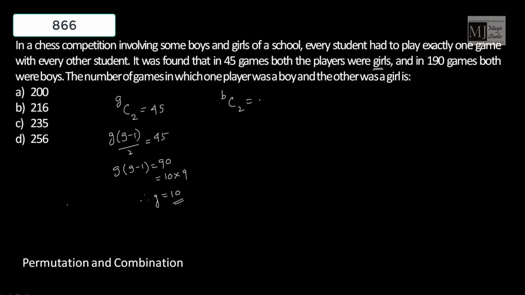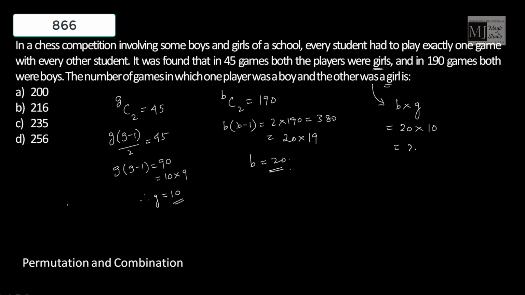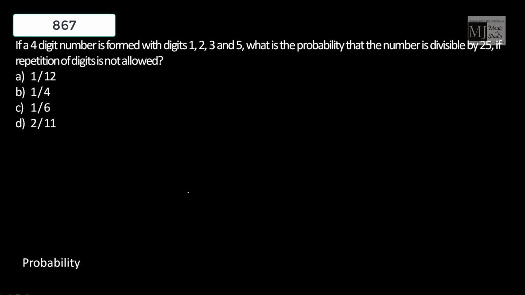And in 190 games, both were boys. So I can say BC2 is 190. B into B minus 1 is 2 into 190, that is 380, which can be written as 20 into 19. Therefore, B equals 20. Then the number of games in which one player was a boy and the other was a girl would be simply B into G. So it would be 20 into 10, that is 200 games. In 200 games, one player is a boy and another player is a girl. Option A fits in.